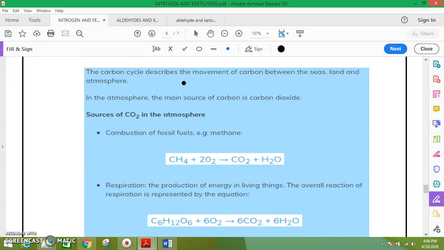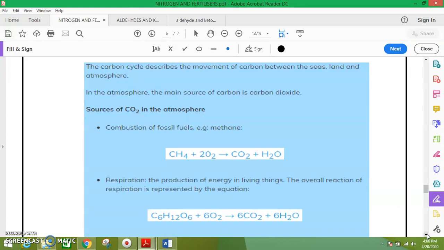First, the carbon cycle describes the movement of carbon between the sea, land and atmosphere. It means we have three factors here. In the atmosphere, the main source of carbon is carbon dioxide. What are the sources of carbon dioxide? First, combustion of fossil fuels, you see above and you know about this equation.